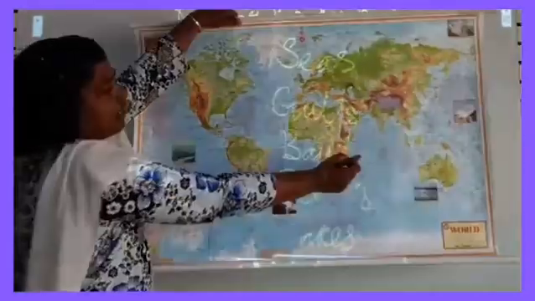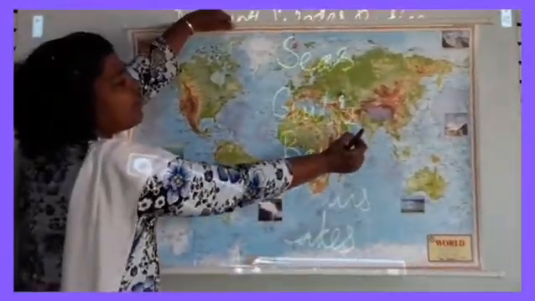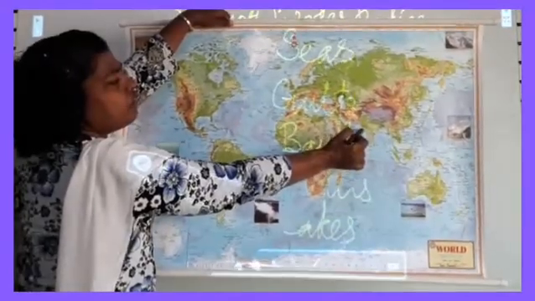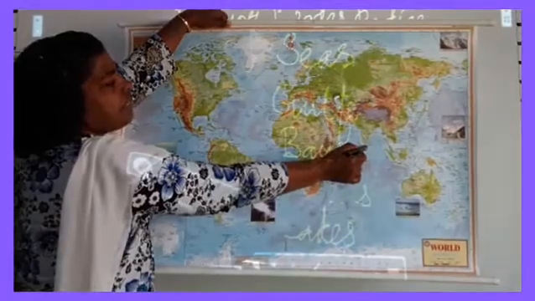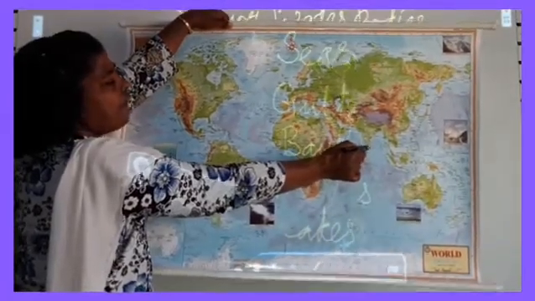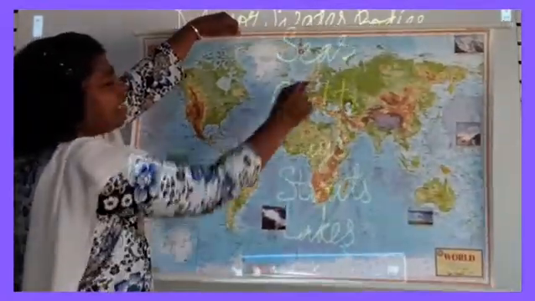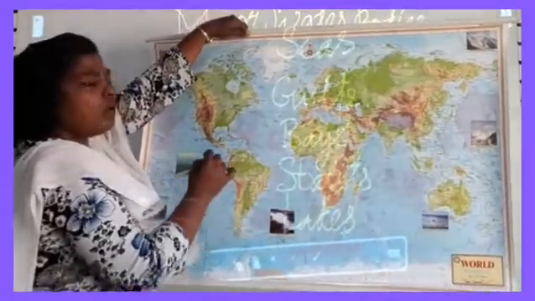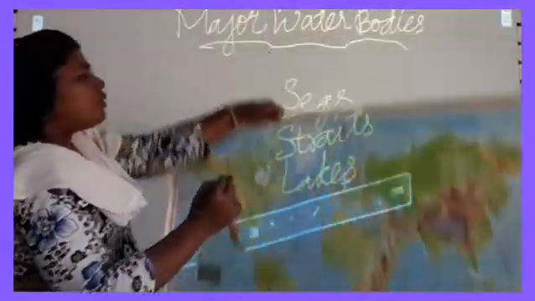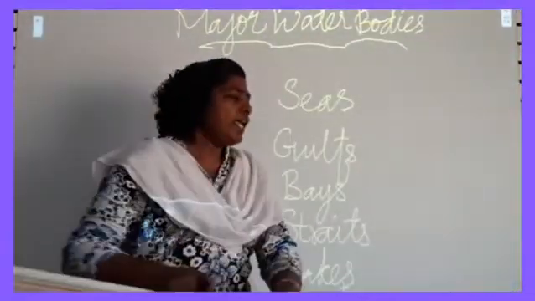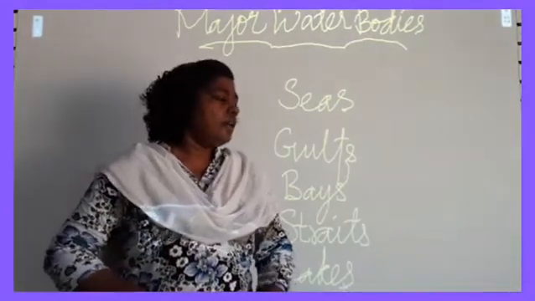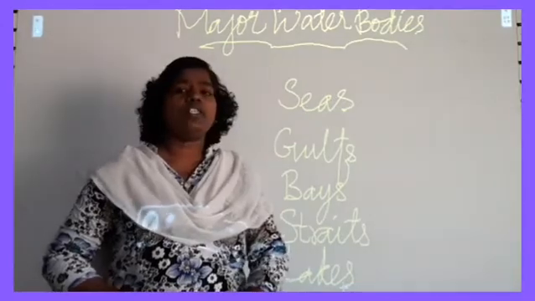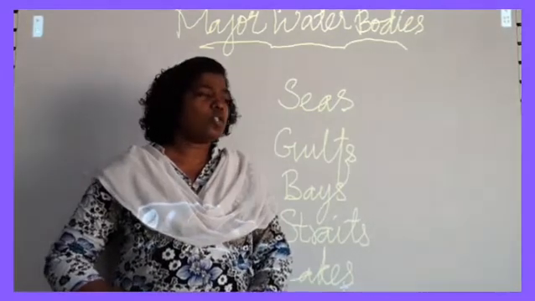Here in India also we have Gulfs. In the Gujarat region we have a Gulf, and in the southern part, the Gulf of Mannar is there. And in each continent also there is a Gulf. So what is called a Gulf? A Gulf is an inlet of a sea of large areal proportion.